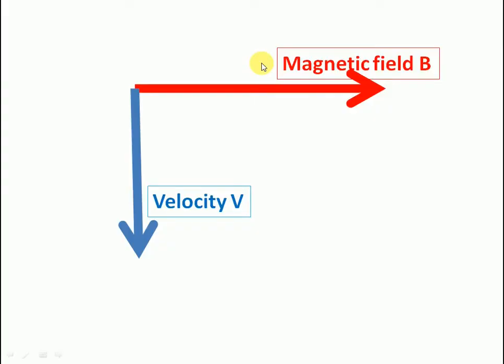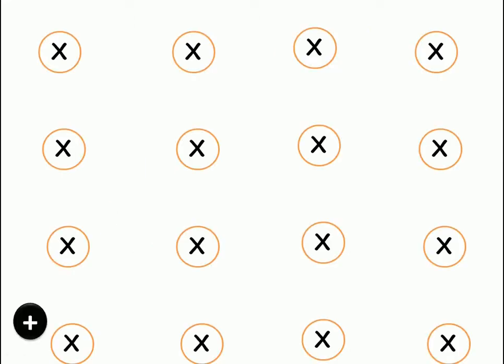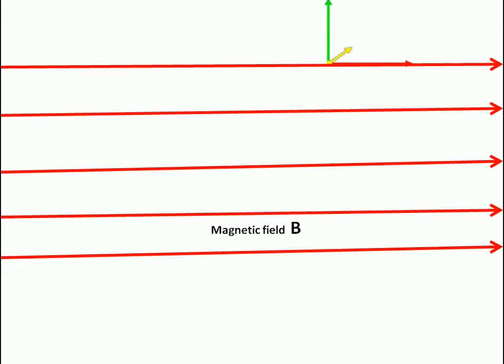We already know from our previous videos that when the magnetic field and velocity of a charged particle are perpendicular to each other, the charge follows a circular path. Here you can see the magnetic field is going into the plane of the screen and the charge is moving towards the right, so the magnetic force will keep the charge in a circular path. Same thing from a different angle: the magnetic field is going towards my right and the velocity is going into the screen. This time also it follows a circular path.